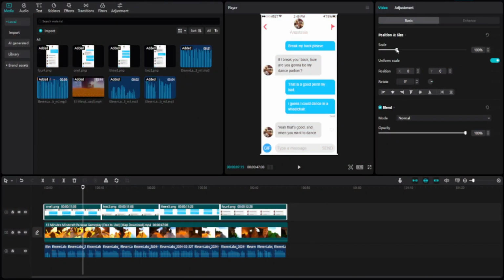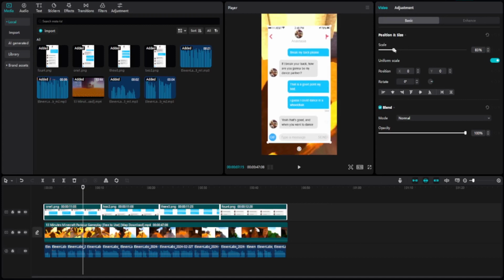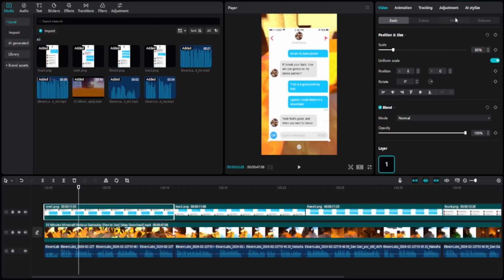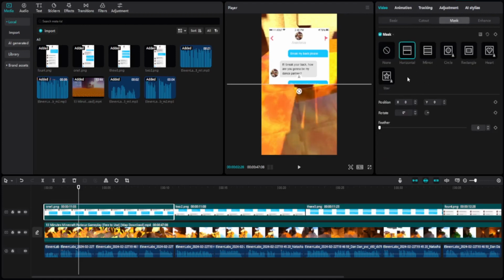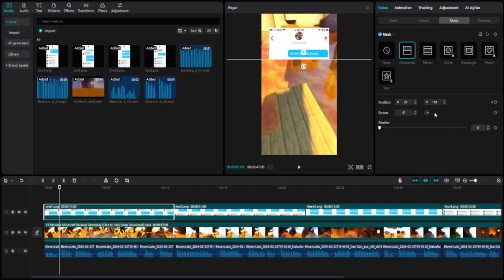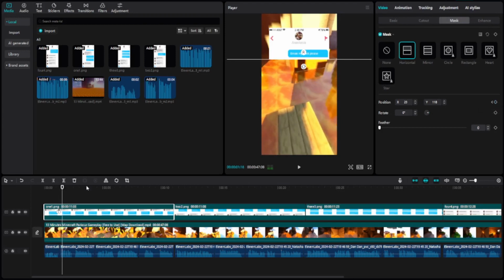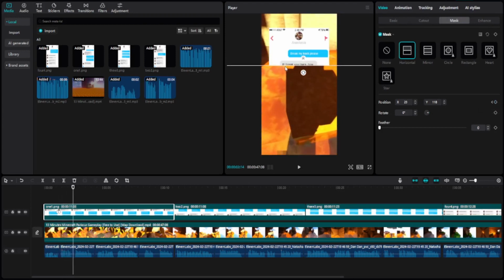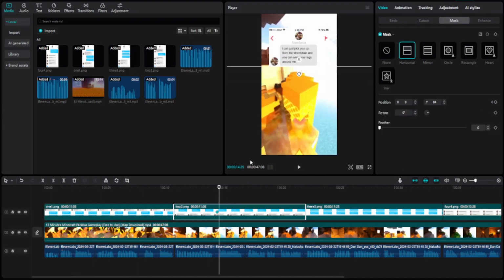Select all the pictures and make them smaller by lowering the scale. And now we need to mask the photos. Go to Mask tab up here and select the horizontal mask. To reveal the text, drag this line to the first part of the message and create a keyframe. Now when the next message starts, create a new keyframe, move 1 frame forward, and drag this line to reveal the next message. And basically you need to do this for the rest of the messages as well.